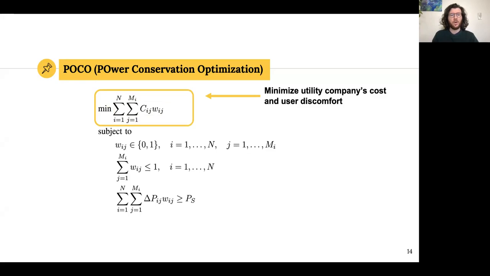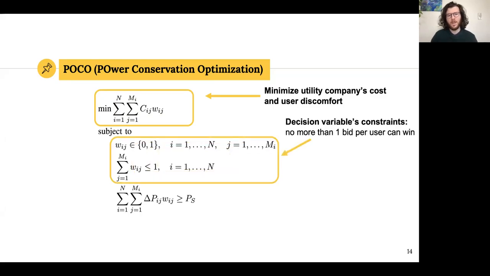The goal is to minimize the total cost from the utility company's perspective. As a consequence, because intuitively users would ask more money for a bigger temperature change, minimizing the cost also means minimizing the discomfort of the users. Then we have our decision variables and constraints. We have the domain, which is a binary variable, and we also say that no more than one bid per user can win.